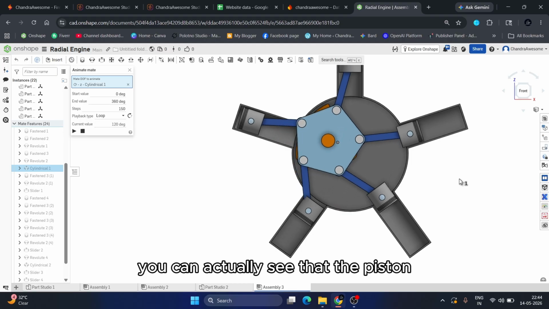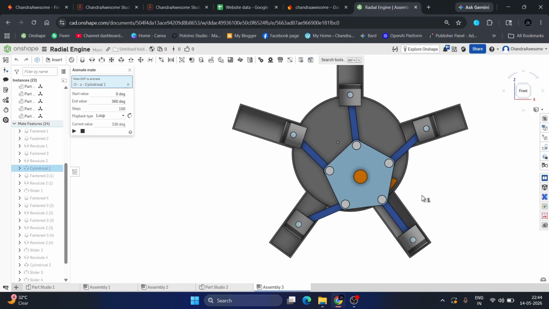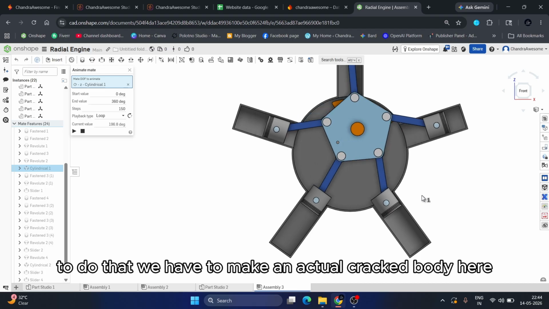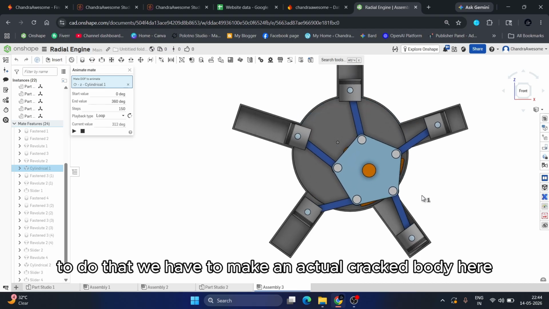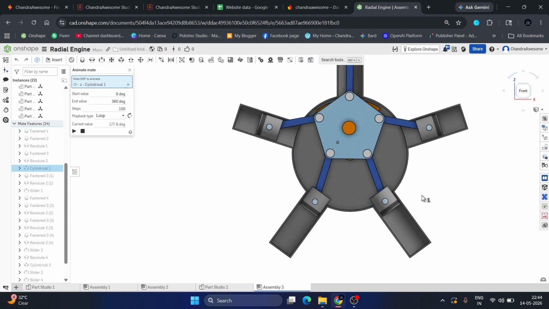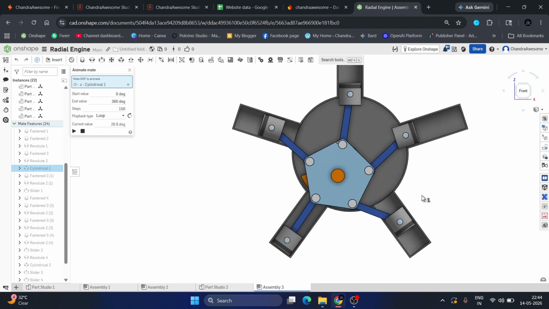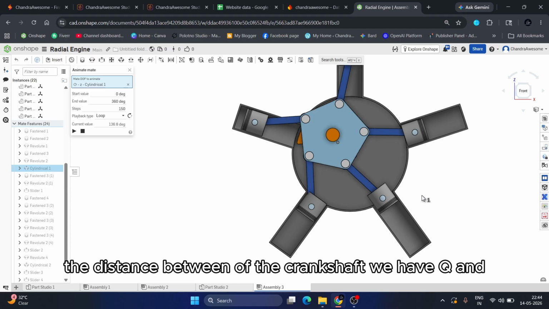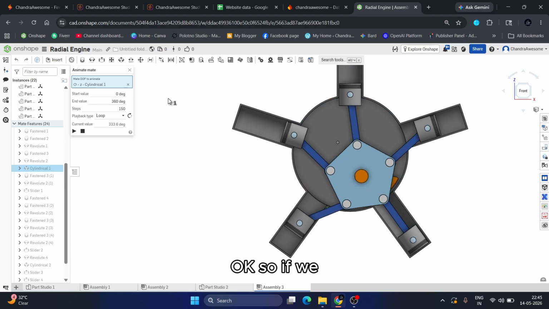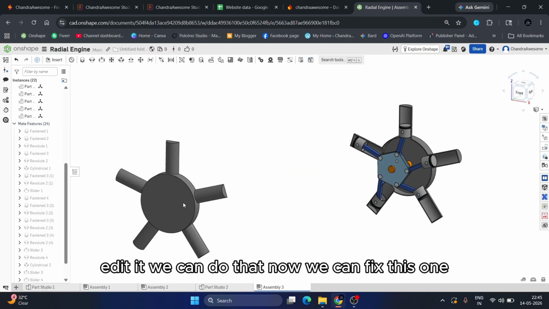You can actually see that the piston rods are moving out of the body. To fix that, we have to make an actual clearance in the body, and they should not go that much down. The reason behind it is the distance of the crankshaft we have given. So if we edit it, we can fix this one.